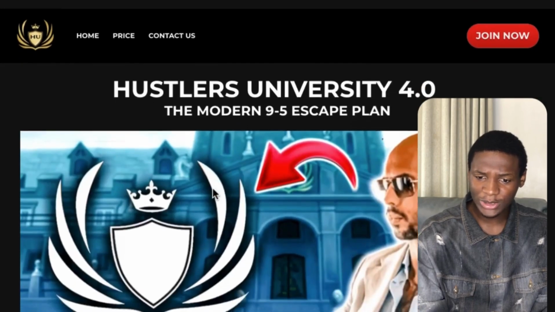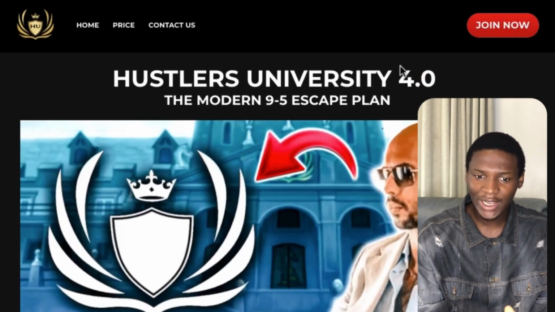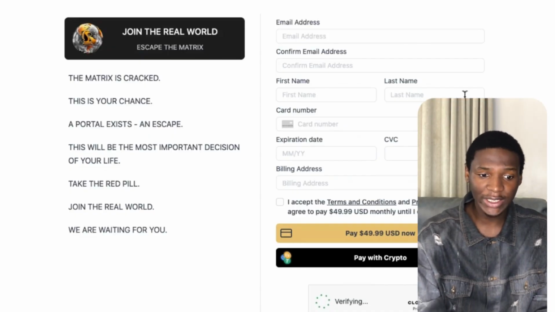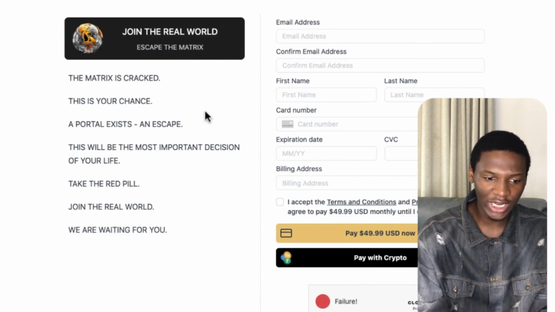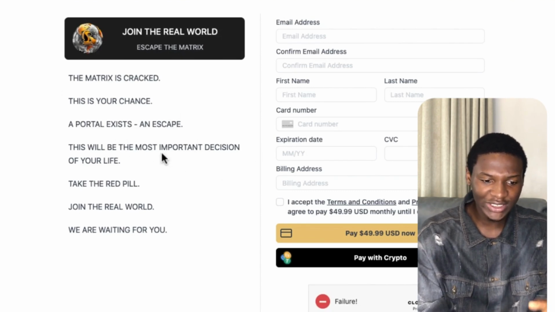So what I want to do is I'm going to come over to where it says join now. I'm going to click on this join now right now, and once I click on this, it's going to bring you up to this payment gateway, right? So you can see down here, it says join the real world, the matrix is cracked, this is your chance, a potential exit, and escape. This will be the most important decision of your life.